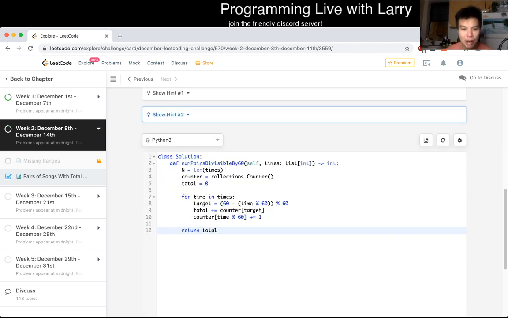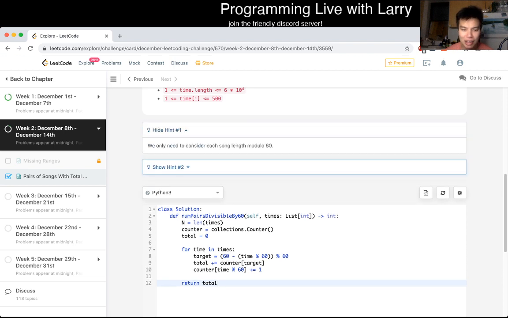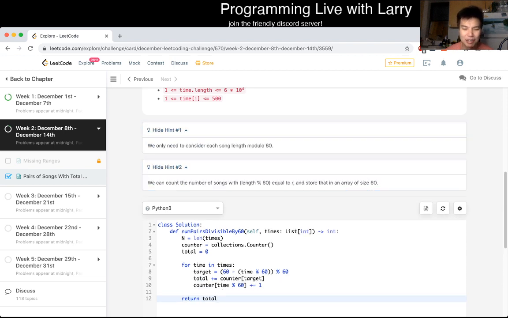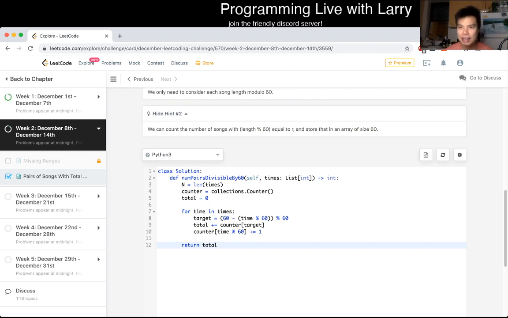Cool, that's all I have for this problem. I'm going to take a quick look at the hint to see if I have anything. Okay, well, that is just the answer. It's not really a hint, but okay, cool. That's all I have for this problem.